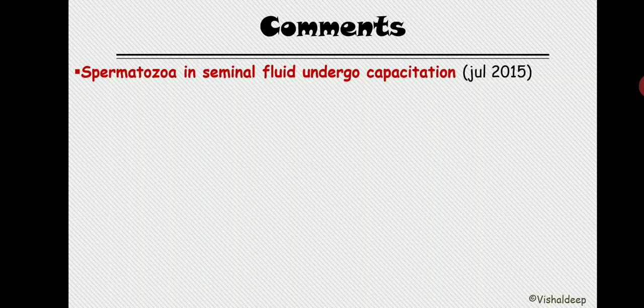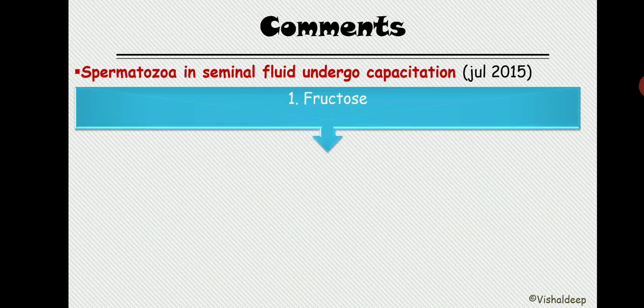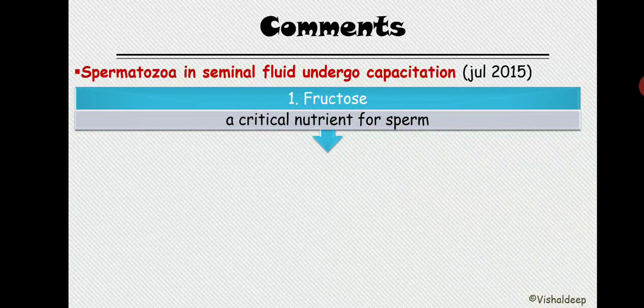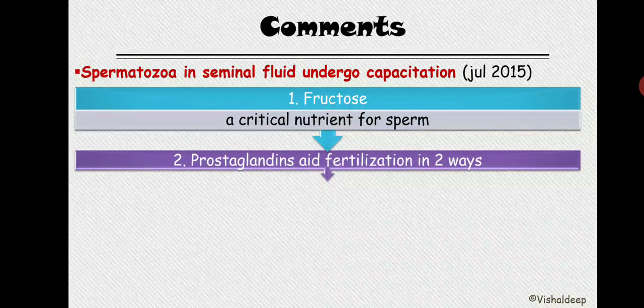In this slide we are going to discuss the function of the seminal fluid, rather than capacitation. So seminal fluid will secrete fructose. It is critical for the nutrition of a sperm. It releases prostaglandin. It further aids the fertilization two-way. It is basically the revision of the seminal fluid.